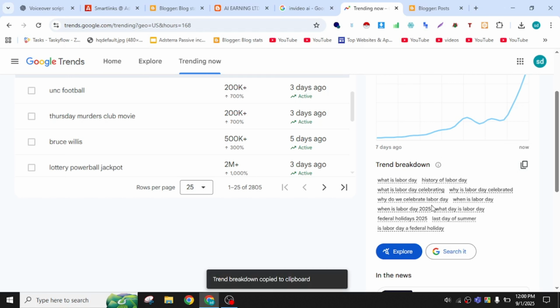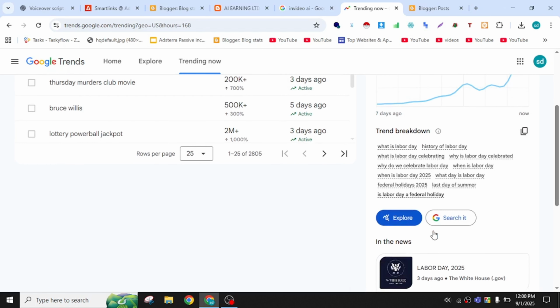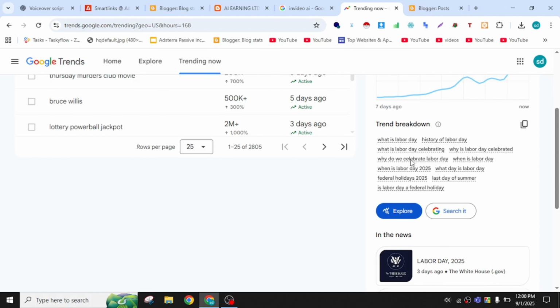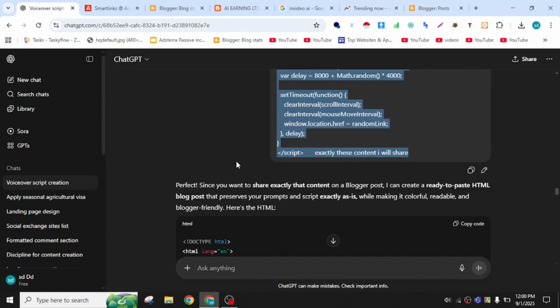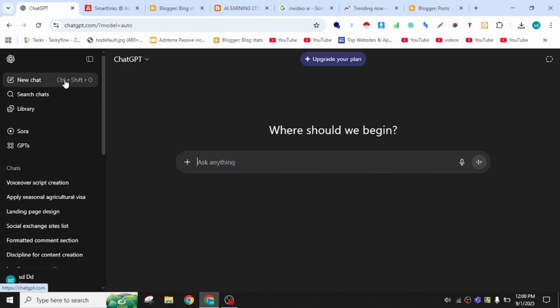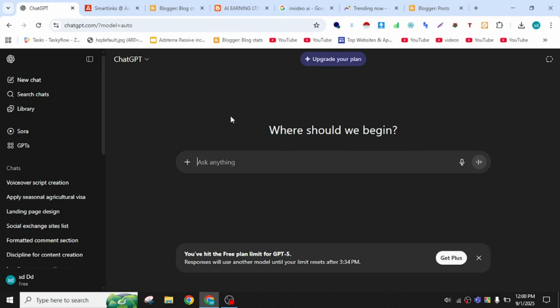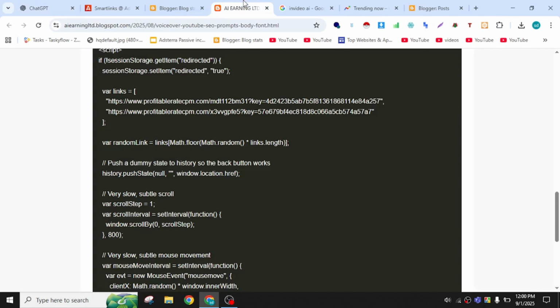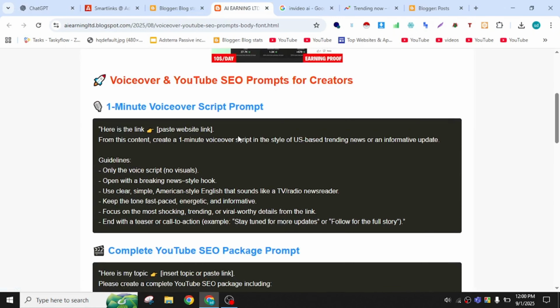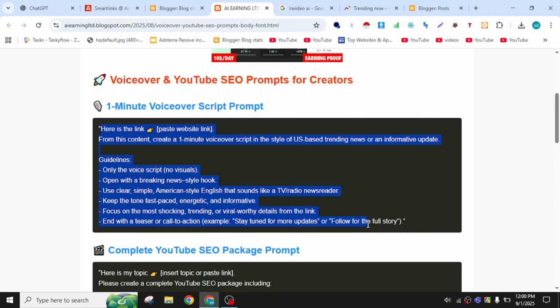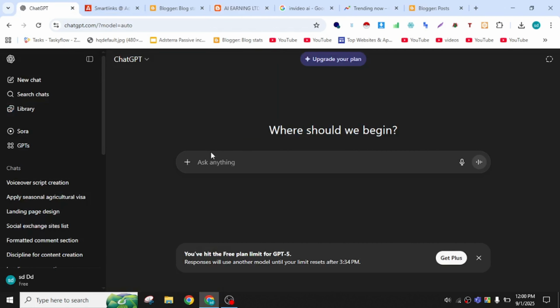Now go to ChatGPT and paste the keyword there. I'm going to ChatGPT, clicking the add button, and after that I will paste the keyword here. And after that you need this prompt, which is very important. Just copy this prompt from here and paste it here.